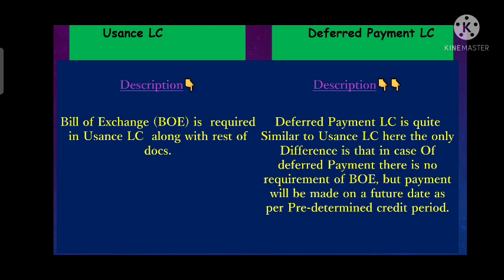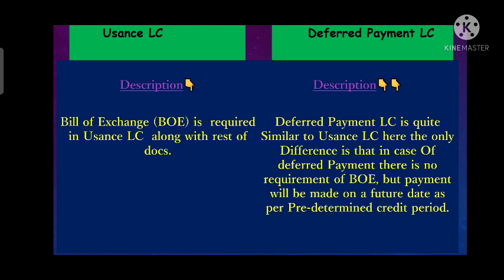Now we will differentiate usance LC from deferred payment LC. There is only one difference between usance LC and deferred payment LC; the rest all seems to be the same. In usance LC, we need a bill of exchange along with the documents so that the importer accepts the draft and makes the payment on a future date. Whereas in deferred payment, there is no need to submit a bill of exchange, but here also the importer will make the payment on a future date, or we can say on a predetermined credit period or predetermined basis.